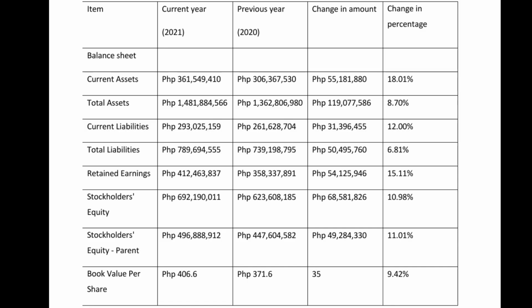So, SM Investment Corporation has the items: current year, previous year, change in amount, and change in percentage. So this is the balance sheet. Let's start with the current assets.